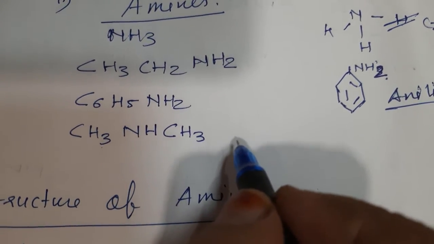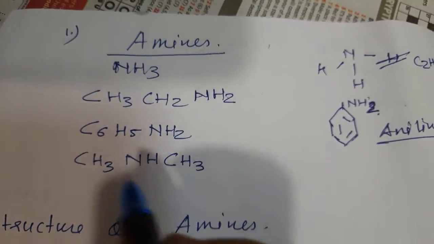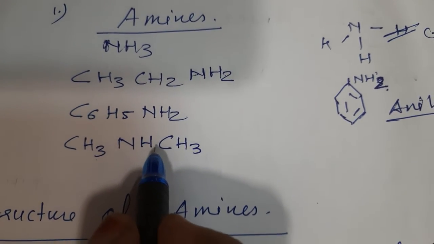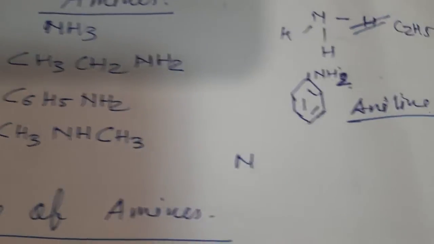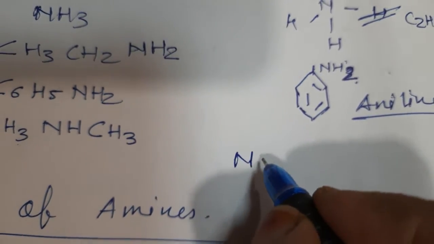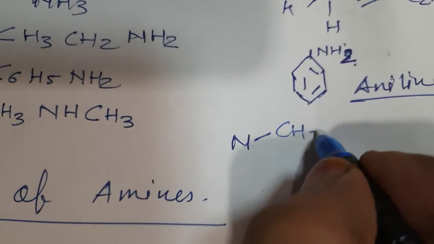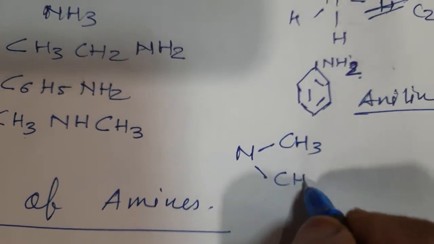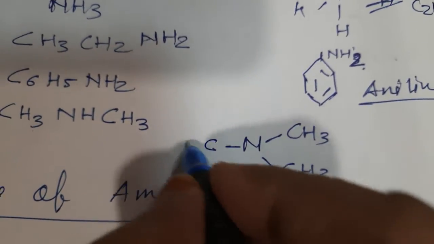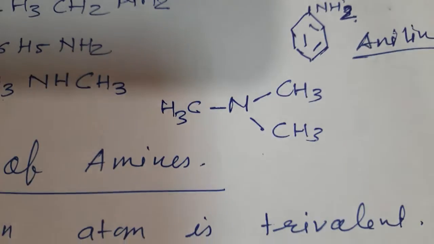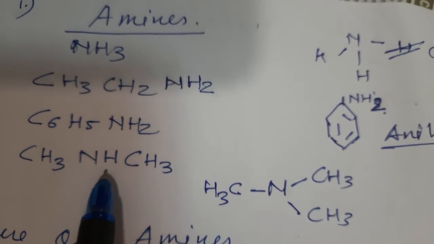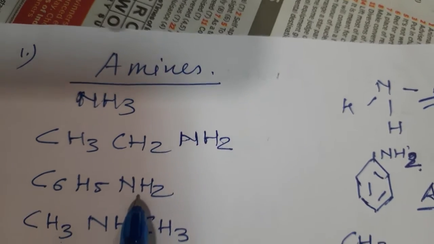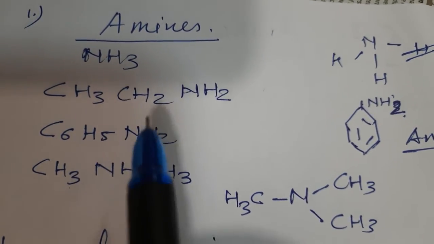I will show you while writing the nomenclature. If one more hydrogen atom is substituted, then what could be the structure? N only is there. All the three hydrogen atoms are now substituted by CH3, CH3 and CH3. So this is the possibility of substituting all the hydrogen atoms or 2 hydrogen atoms or 1 hydrogen atom to form the amine.